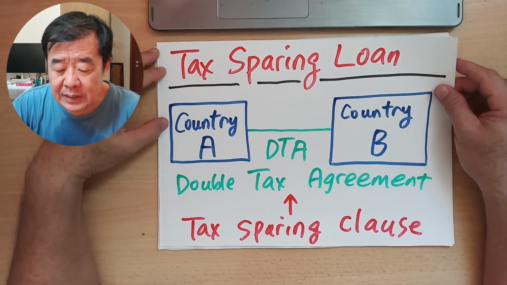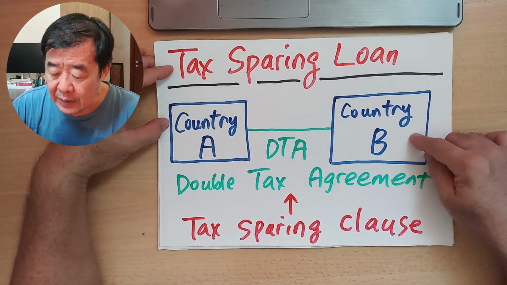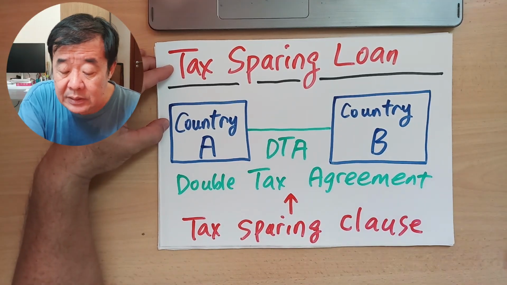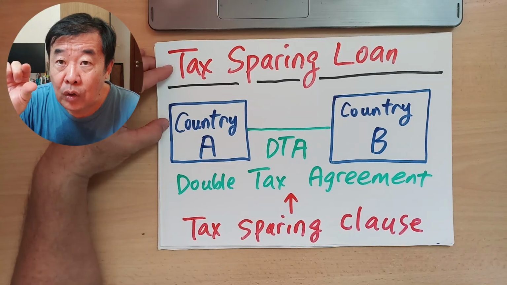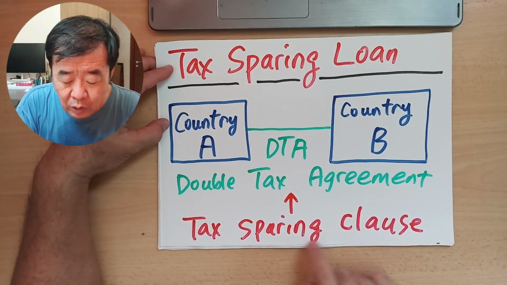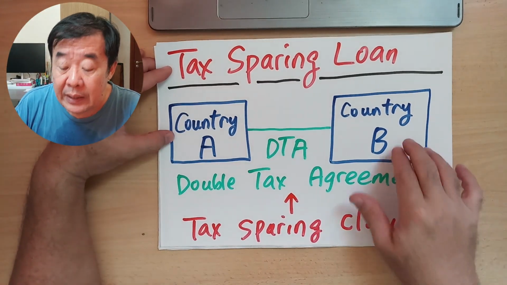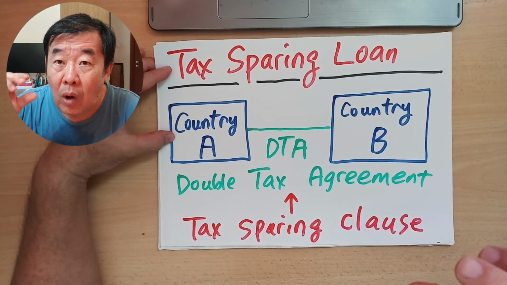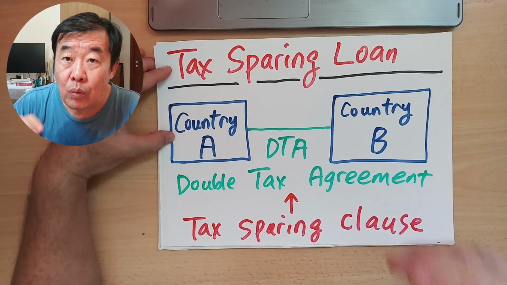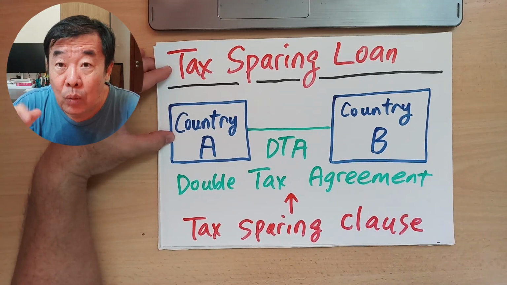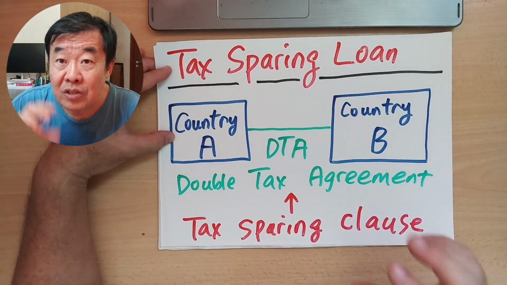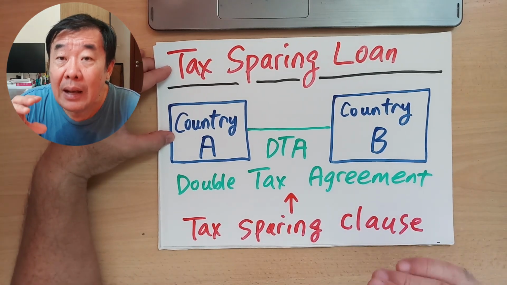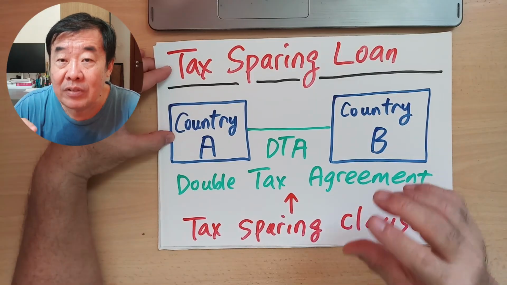If you look at this slide, country A signs with country B a DTA, double tax agreement, and inside this agreement, if you look through all the thick documents, there will be a clause called the tax sparing clause, meaning that the two countries agreed that certain tax will be exempted or waived, and then the other country will also recognize that this tax is actually waived, but they will still give tax credit to the lenders or the investors involved, so that they pay less tax at the end of the whole game.